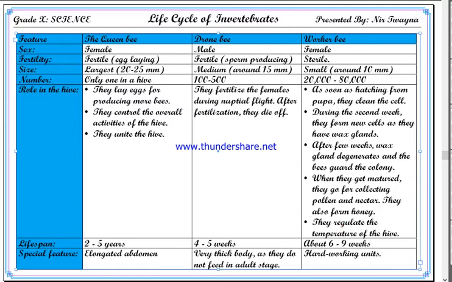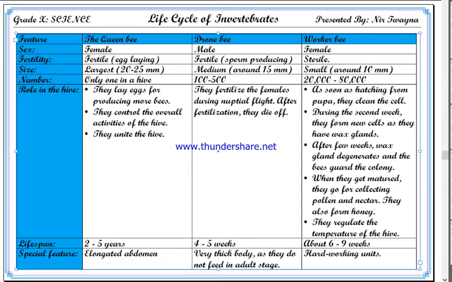In the hive, if the temperature rises too much, the larva, egg and pupa might die, so they regulate the temperature of the hive also. How do they regulate it? They beat their wings very fast. They buzz their wings inside the hive very fast, and because of that buzzing, air is produced. It works like a fan, and that air cools the hive.